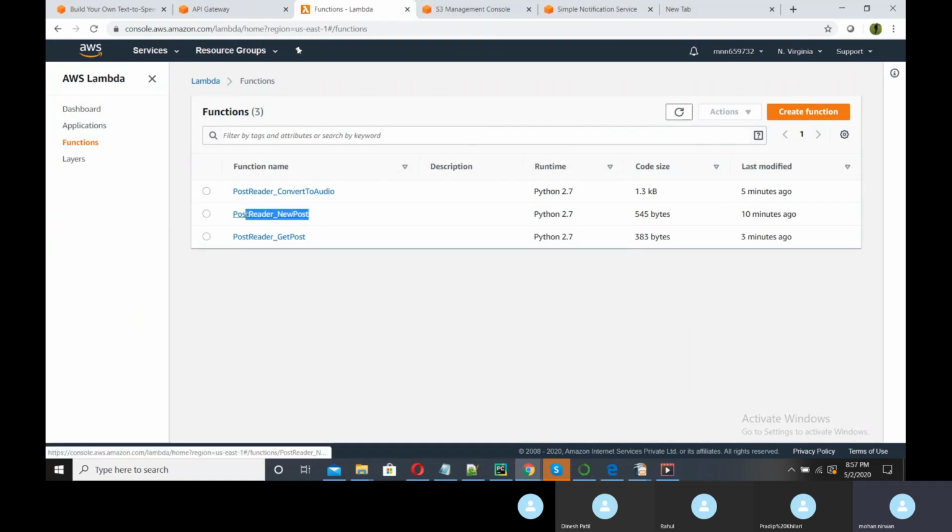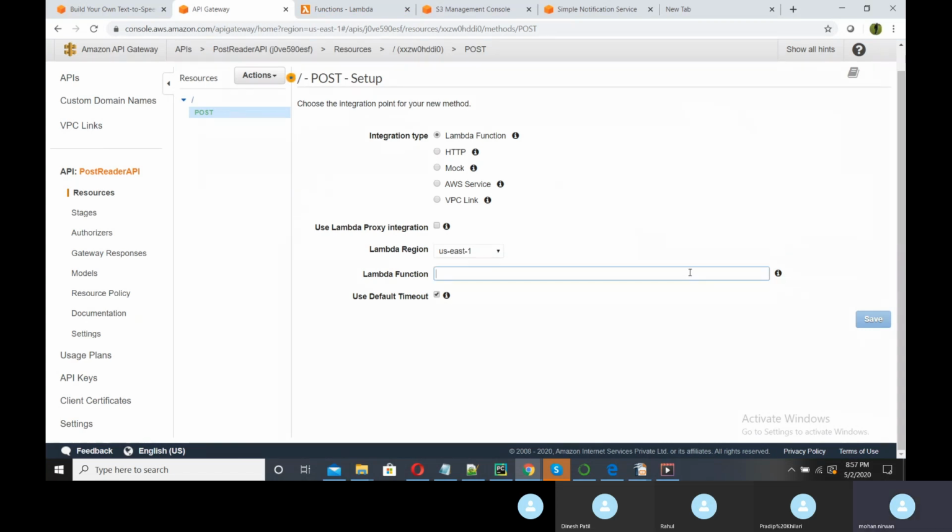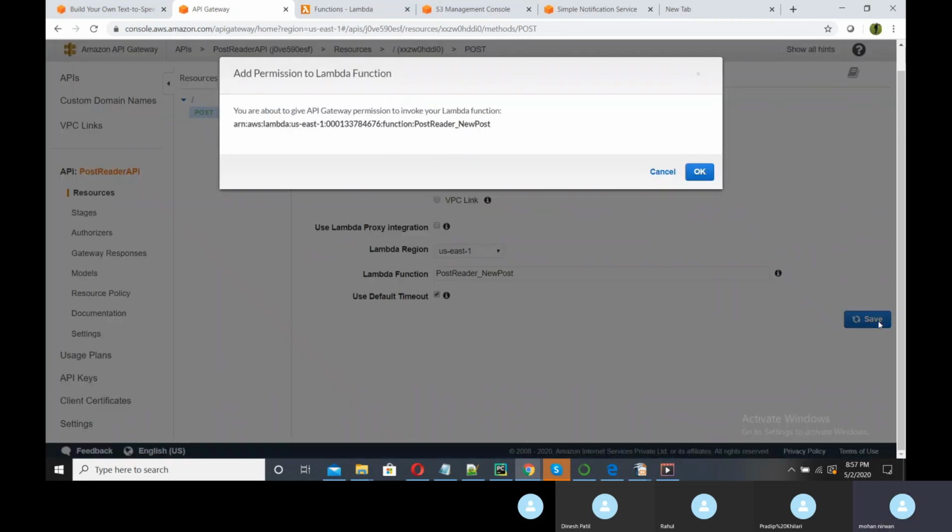So this particular name I am giving here. So I have created one RESTful web service, and in the web service there are two methods, right? One is get and one is post. So first one we are integrating our lambda function with this, and we are giving the name of our post method. Fine, so that we are saving.